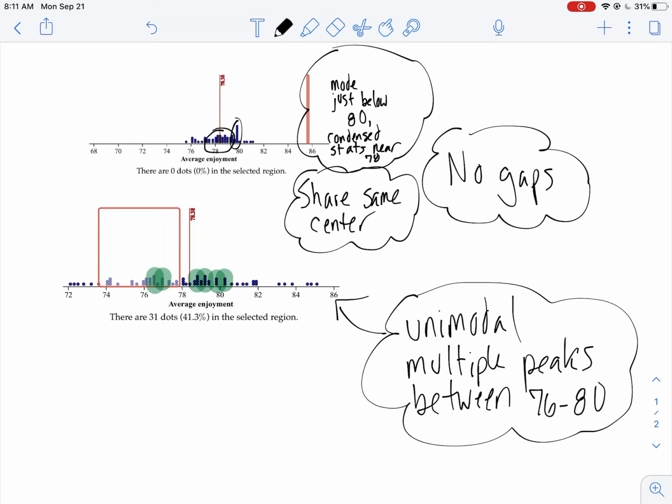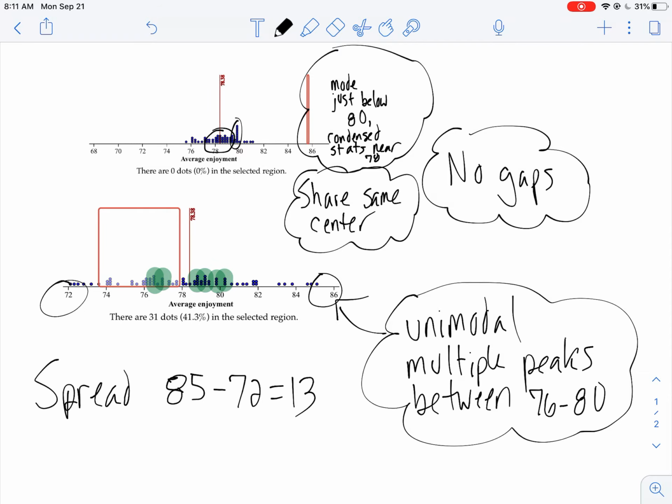And then the last thing you want to know is the spread. So for the spread here, you'll notice my lowest value is about 72. My highest is about 85. So I could say my spread or my range is, we'll say 85 minus 72.